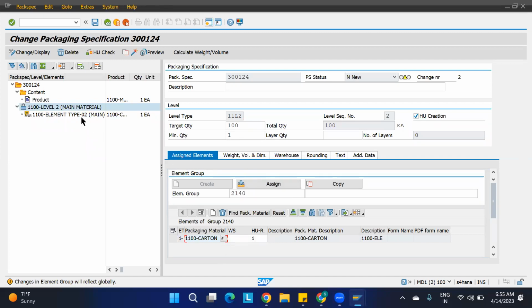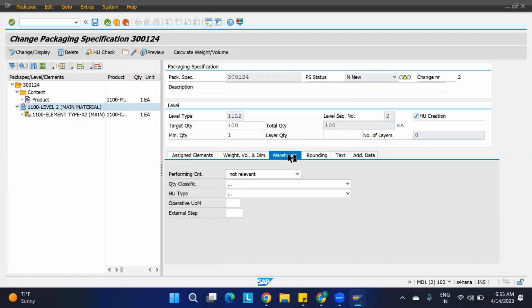One more thing we have to do here. If you go to the level, double click on the level. Here something is going to change. We have to go to the warehouse tab. Here you need to maintain the external step. For the VAS, you need to maintain the external step. Other things are not required, but for the VAS you need it. Whatever external step I have created, like 11 VS, I need to maintain that external step in the packaging specification. Just click enter. Okay, so I have maintained it.